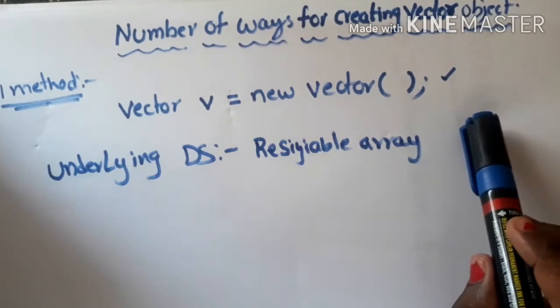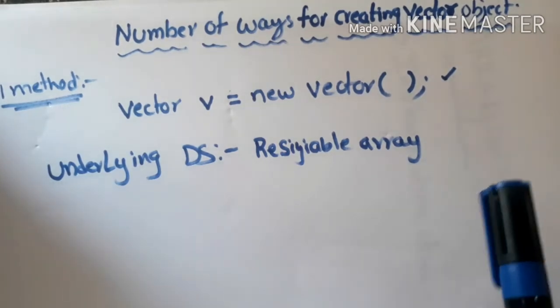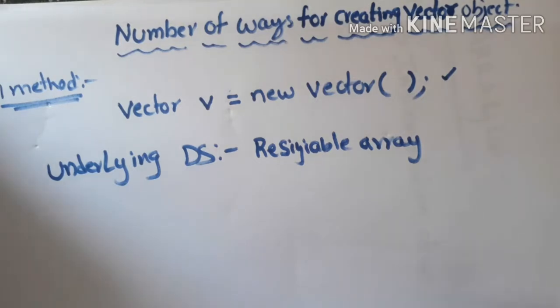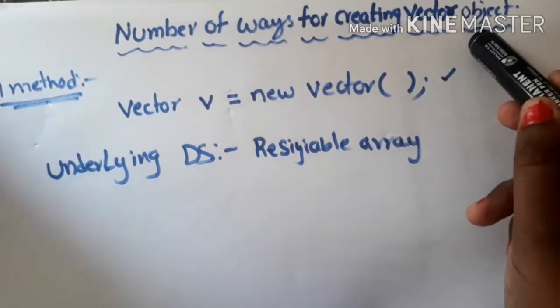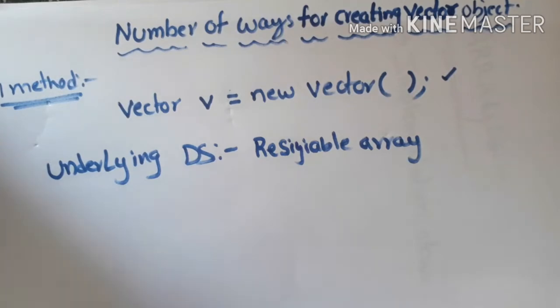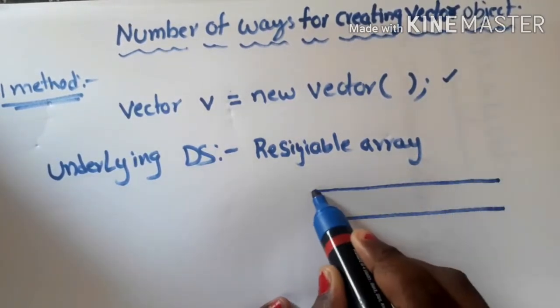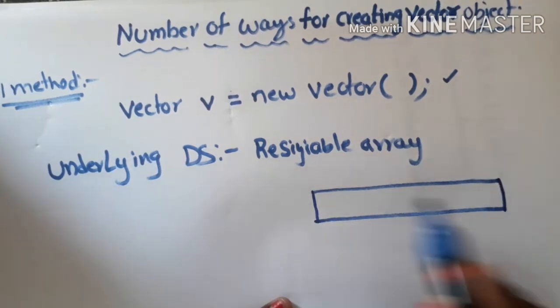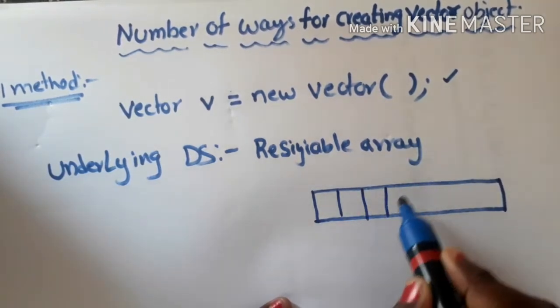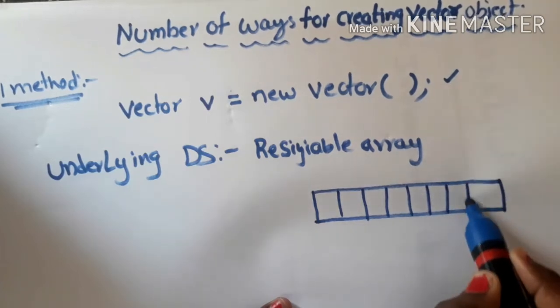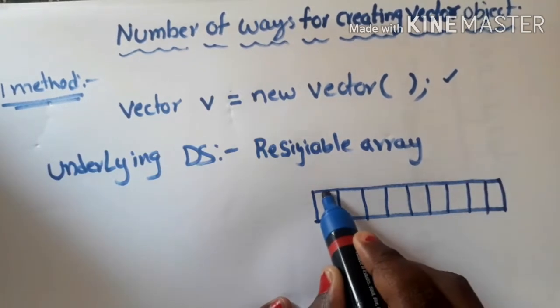So whenever I create a vector object by using this method, a resizable array with default capacity will be created. The default capacity here is 10. So an array which can accommodate 10 elements will be created.